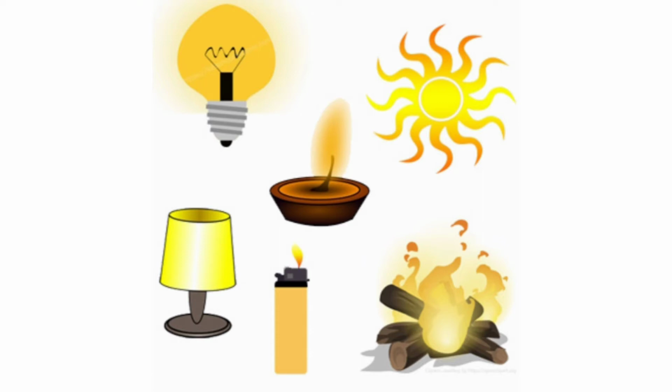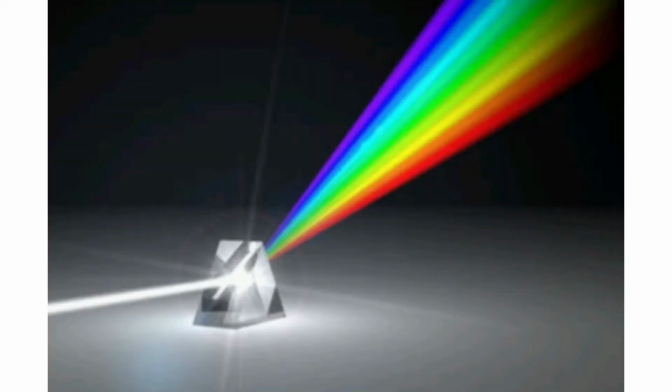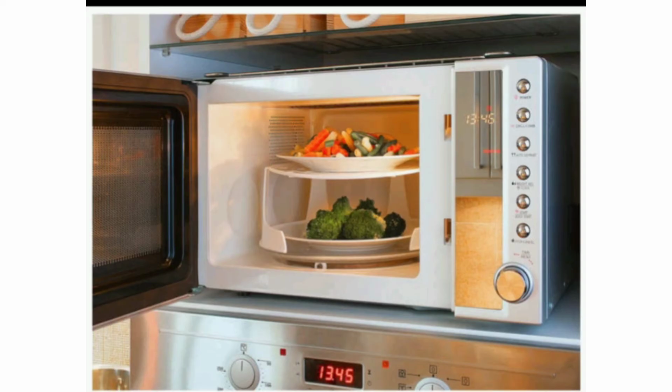Sun, light bulb, candle, etc. are sources of light energy. It moves from place to place in waves. It comes in many colors. All the colors of light put together make white light.